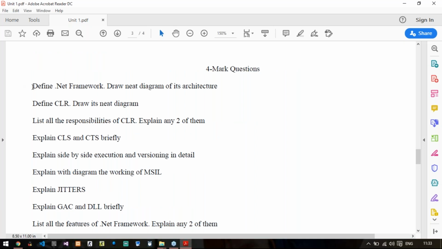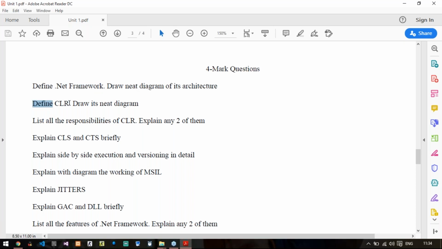Define .NET framework, draw neat diagram of its architecture. Remember, students, whenever only architecture has been asked as a question, like this one, you should draw the architecture with pencil. That is what is expected from me as a faculty or evaluator. So here you need to just define what is .NET framework and draw its architecture. That's it.